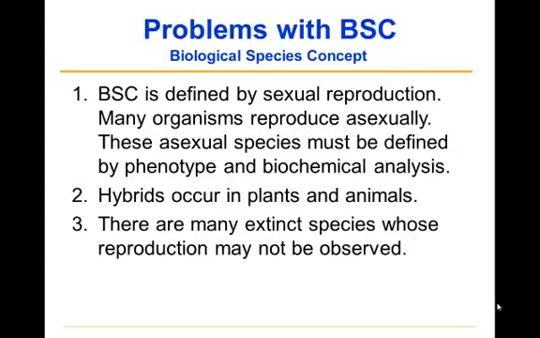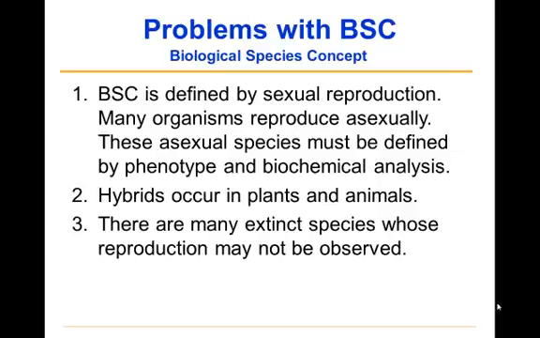A third problem is for the paleontologists. There are many extinct species whose reproduction may not be observed, so we can't really say who they mated with, and therefore the biological species concept is not very useful to them. These are just a few of the major problems that crop up with the biological species concept.